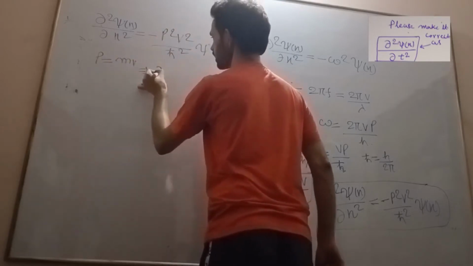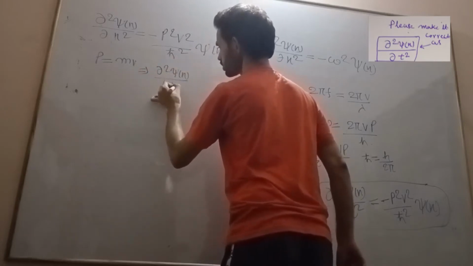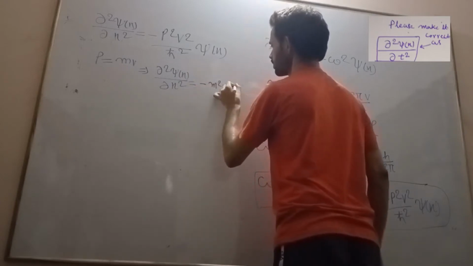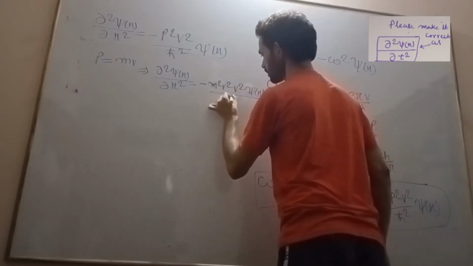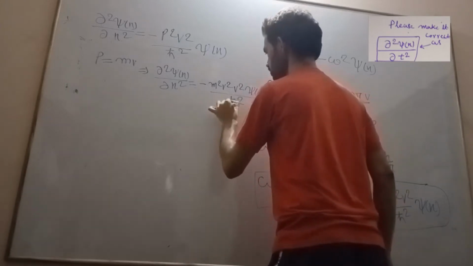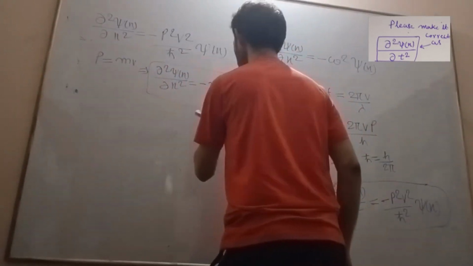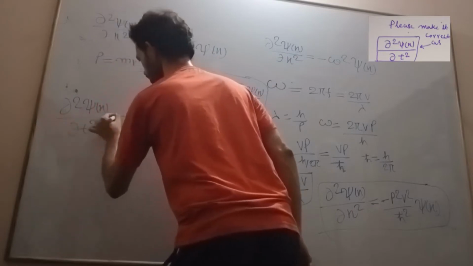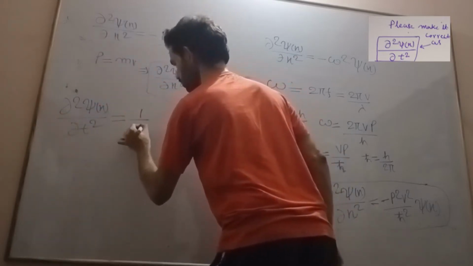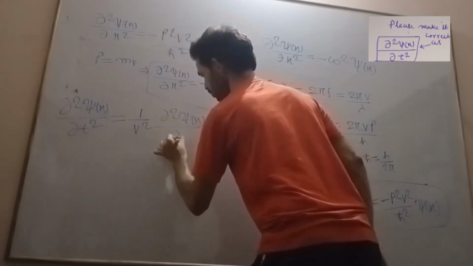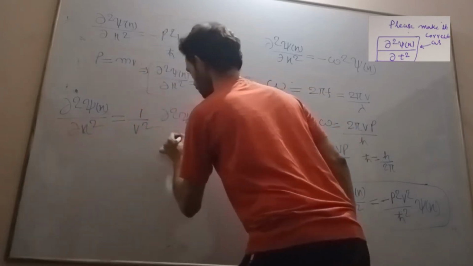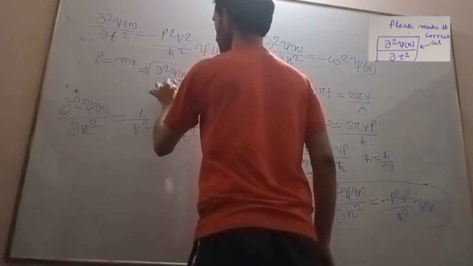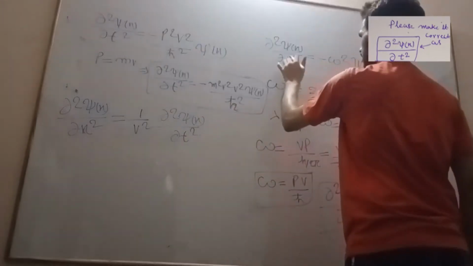Which implies that ∂²ψ(x)/∂x² is equal to minus m²v² ψ(x) divided by ħ². Okay, so now we just put this value into ∂²ψ(x)/∂t² equal to 1 by v² ∂²ψ(x)/∂x², this is x², this is ∂t². Sorry, this is t².